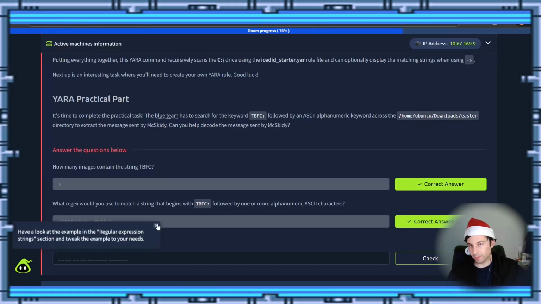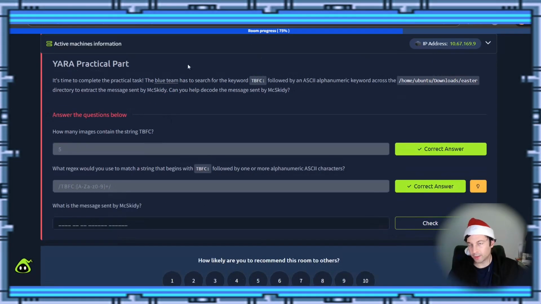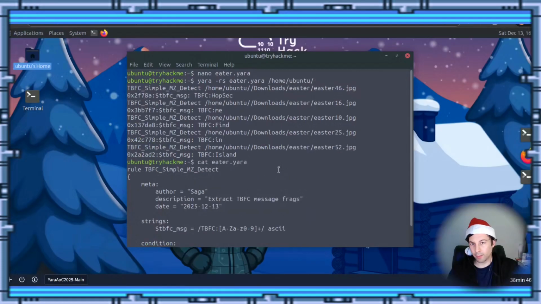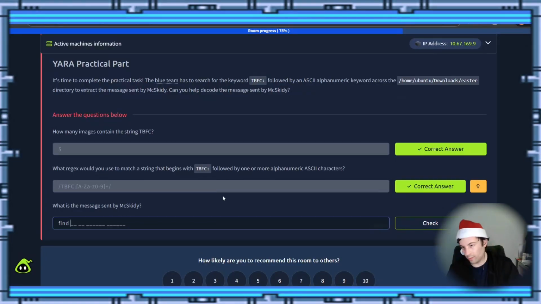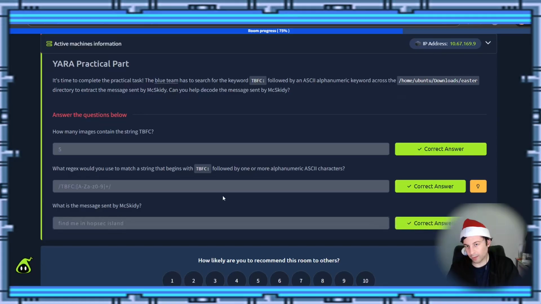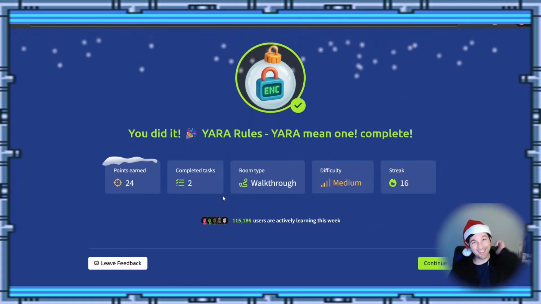Yep. Okay, cool. What is the message sent by McSkitty? So if we come back up here, you can see like TryHackMe, find in, island. But if you notice, 46, 16, 10, 25, they're not in ascending order. So let's start with 10. You'll say find me in TryHackMe island. So find me in TryHackMe island. I wonder if it wants me to capitalize those. Nope, doesn't matter.